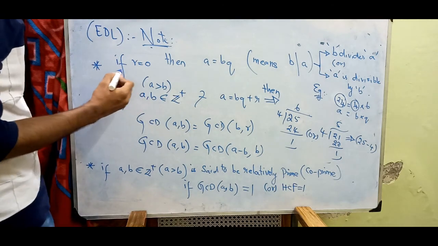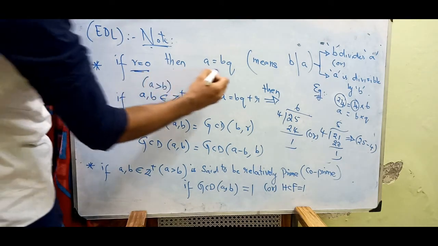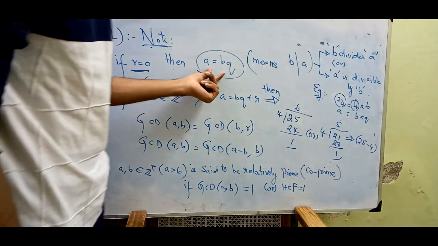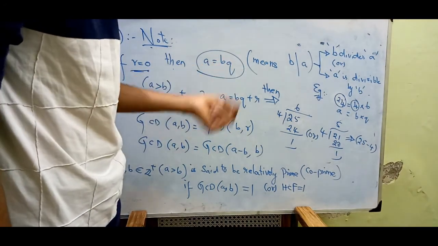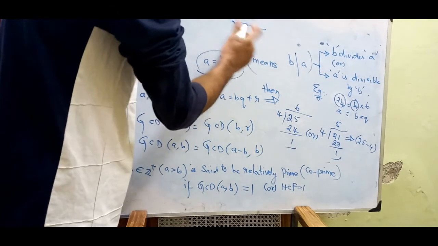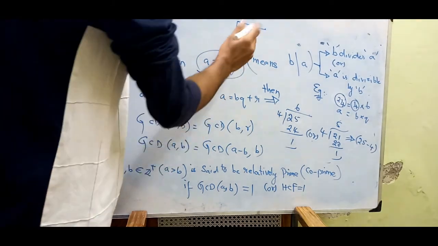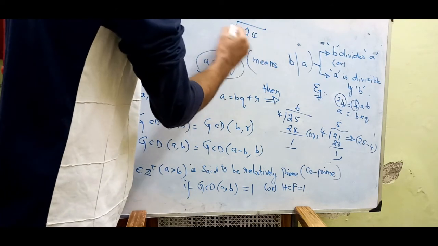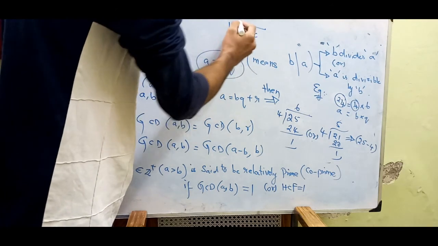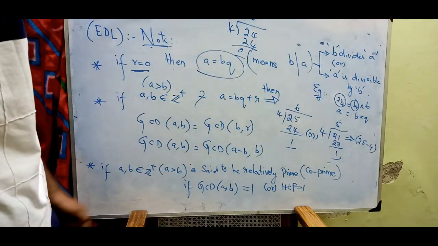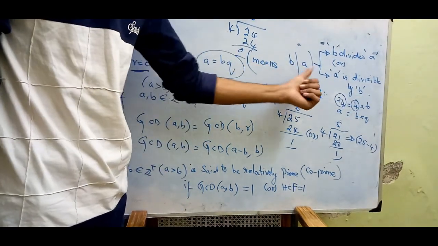If the remainder is 0, then Euclid division lemma can be represented as a equal to bq, as I said before. For example, 24 is divisible by 4, 6 times, so the remainder is 0 here.